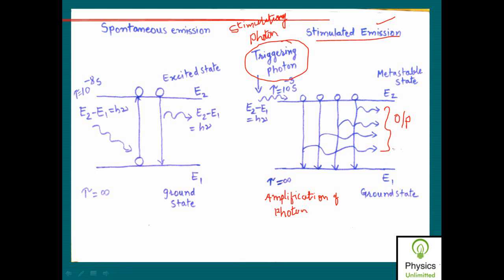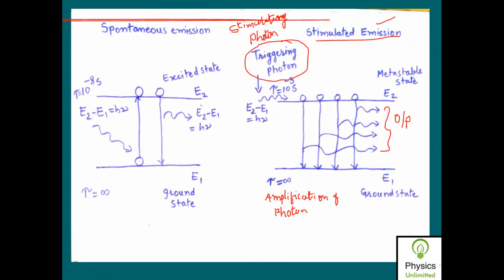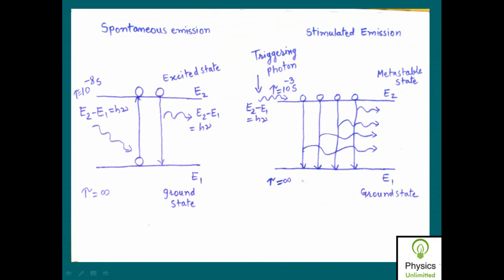Because of the stimulating photon, it is known as light amplification by stimulated emission of radiation, and therefore the term light amplification. So here the amplification of photons takes place, so it is called light amplification by stimulated emission of radiation. Is it clear? What is the difference between spontaneous emission and stimulated emission? Yes, sir. And why do we require stimulated emission to be preferred over spontaneous emission?